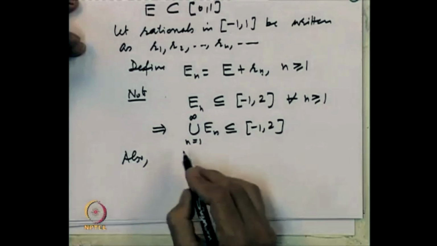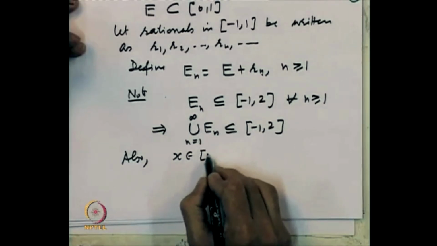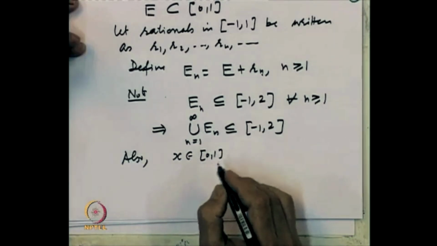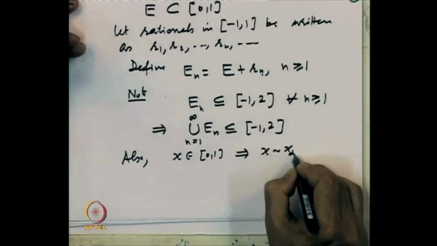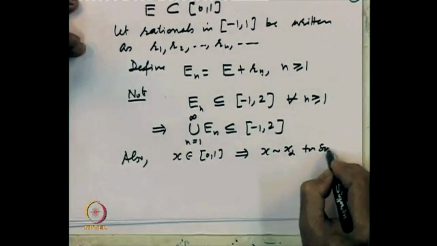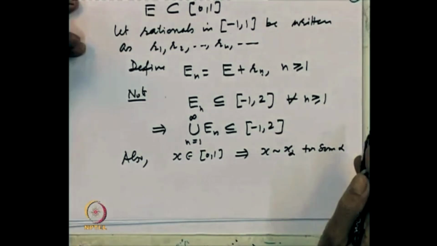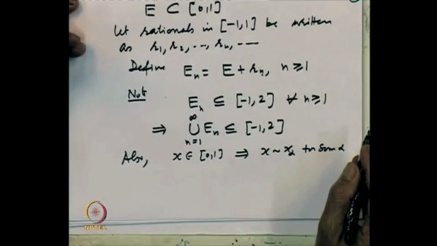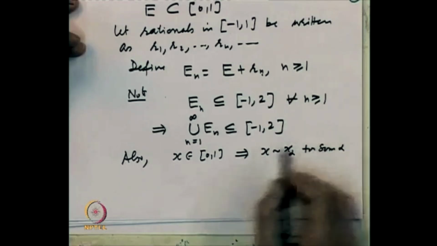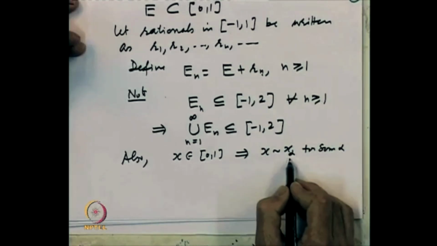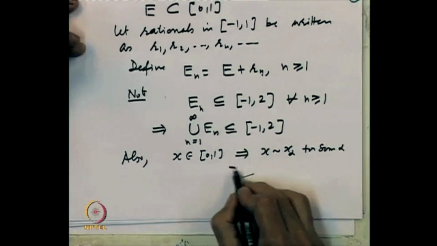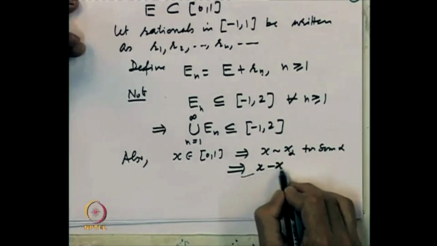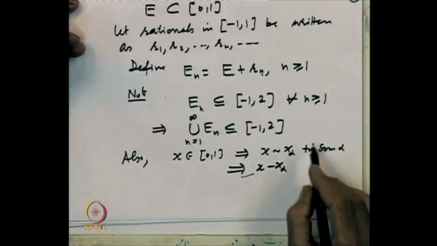Also, if I take an element x in [0, 1], that implies x is related to x alpha for some alpha, because the equivalence classes cover [0, 1]. So every element x in [0, 1] has to belong to one of the equivalence classes. So say it belongs to E alpha. That means it is related to x alpha, the element that we have picked. So that implies that x minus x alpha is a rational.